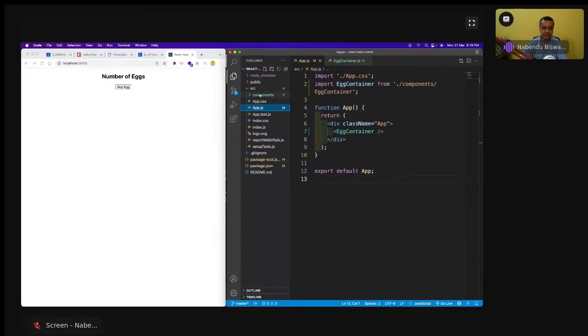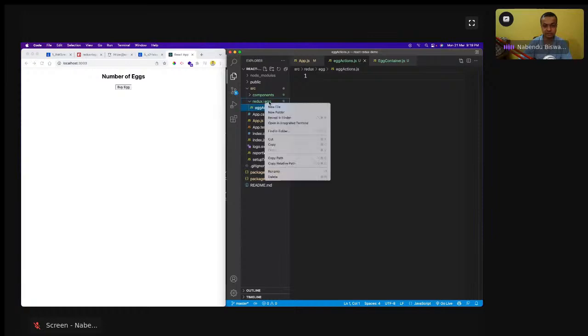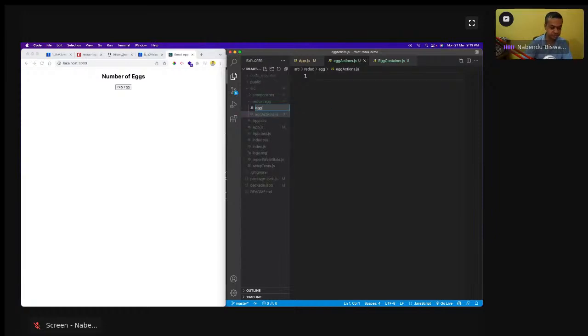So I'm going to come here in the SRC and create a folder known as redux, and inside that folder, I'm going to create another folder known as egg, so I have everything related to egg here. I will have a new file, eggActions.js. Then I will have eggTypes.js. First let me make these two things because I'll have a reducer and all also.